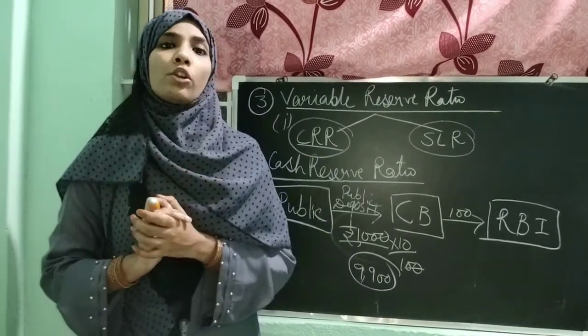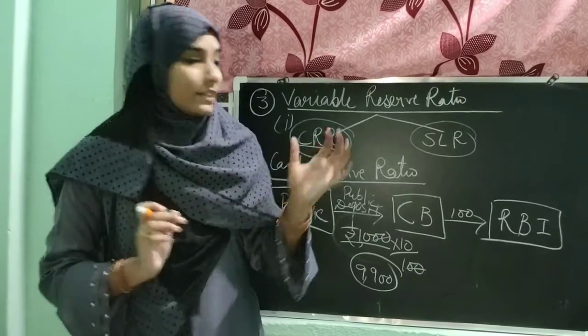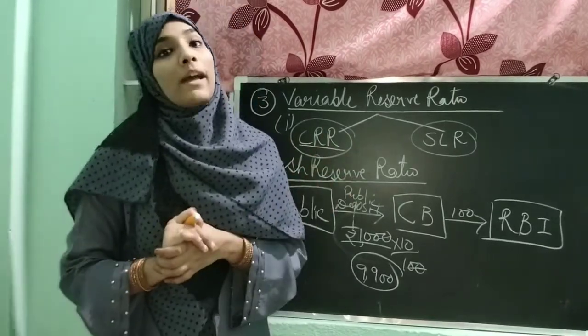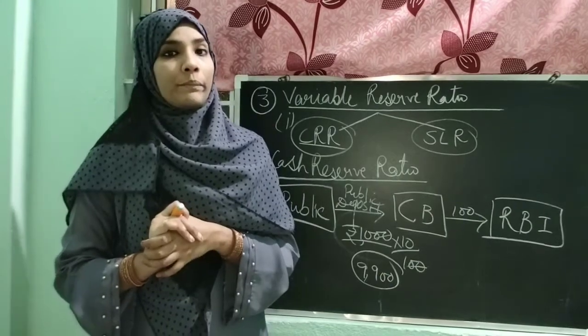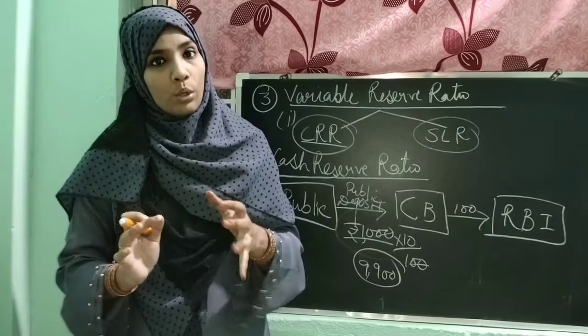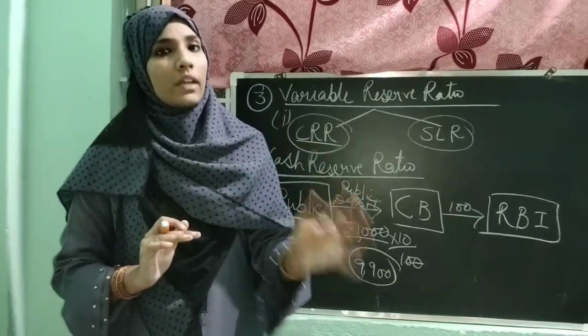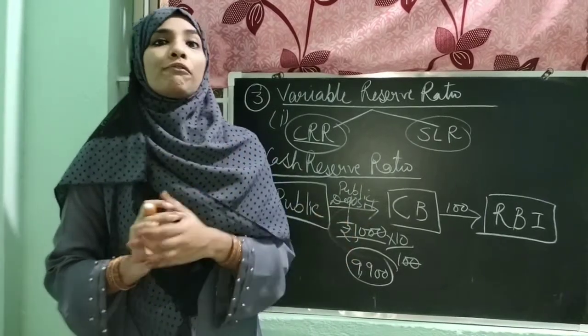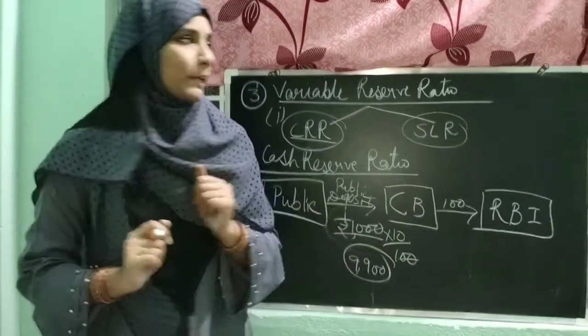Now, there would be a question in your mind: how, ma'am, can the CRR be a method of controlling credit in the economy? How can the RBI use this to control inflation and deflation in the economy? Let me explain to you.